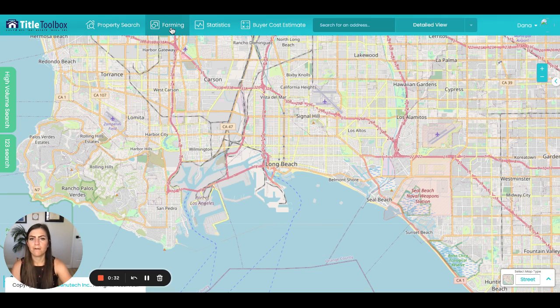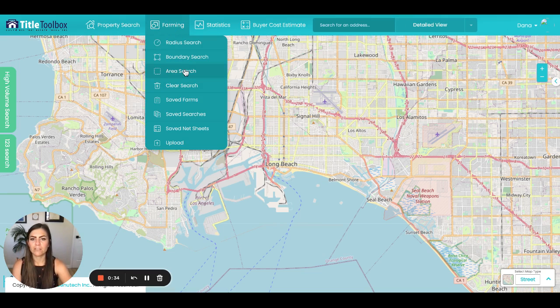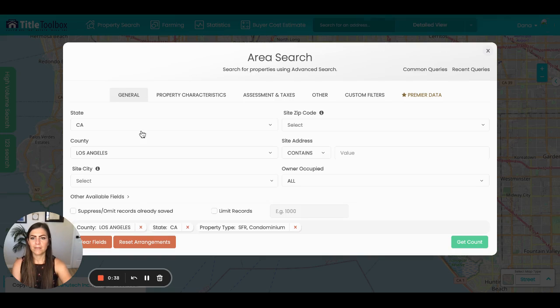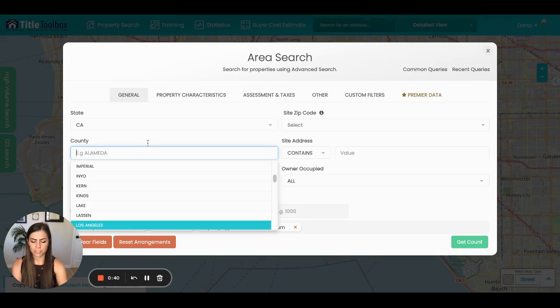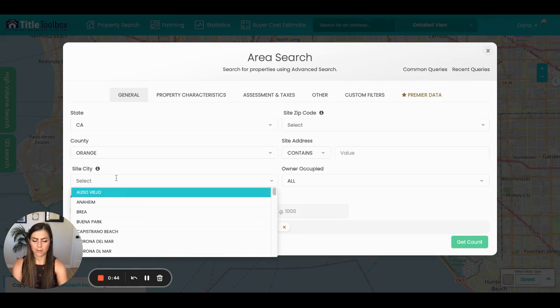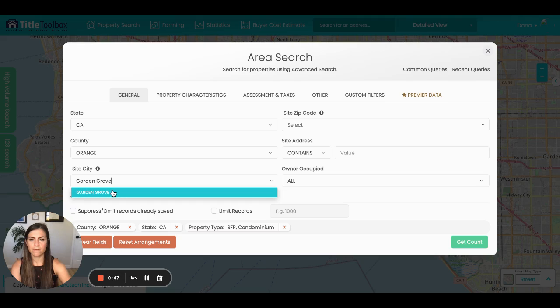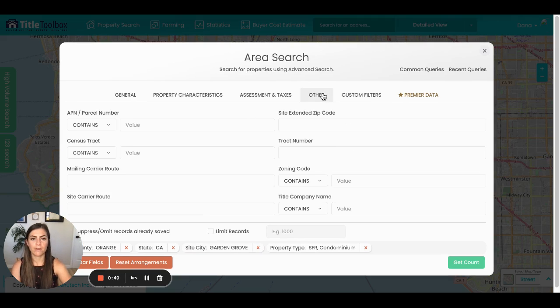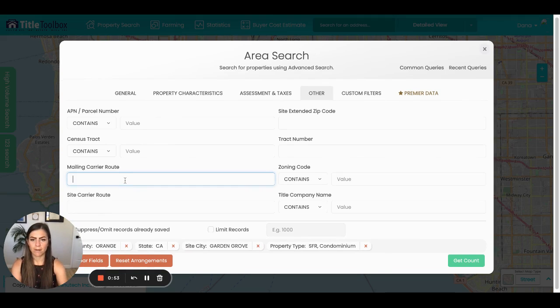And I'm going to go to farming and click on area search. Here we need to make sure we change this to Orange County since Garden Grove is in Orange County, not LA. In Garden Grove, we're going to go to other, and then we'll see where it says carrier route.